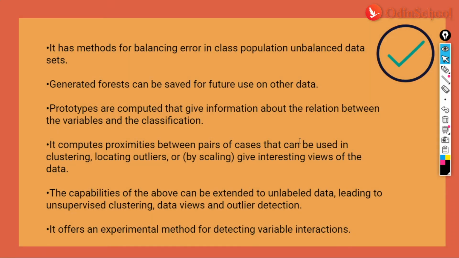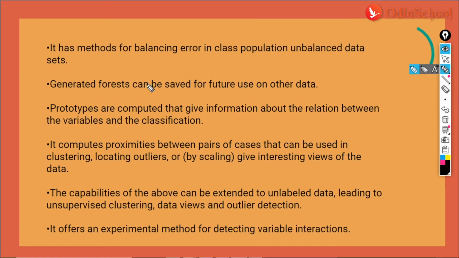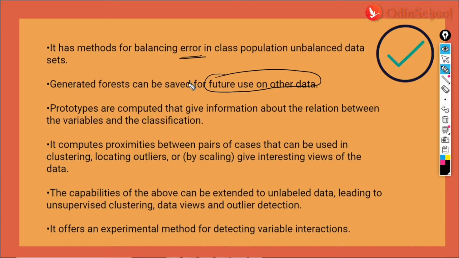Now, going forward, random forest has methods for balancing errors also. A generated forest can be saved for future use also. So all these that you're able to see are different capabilities of random forest, right?